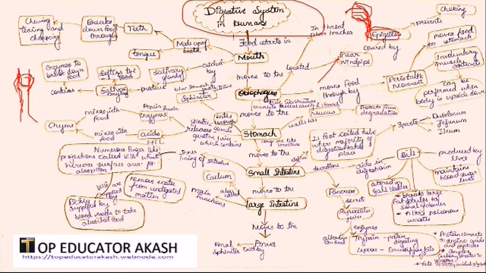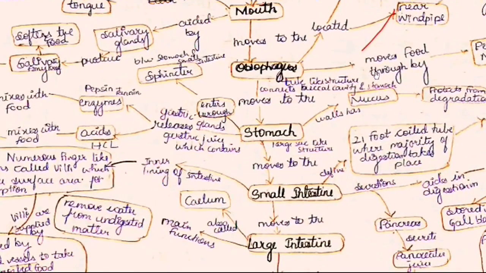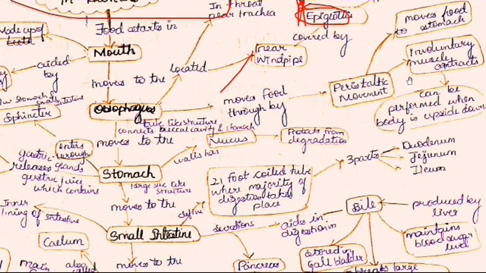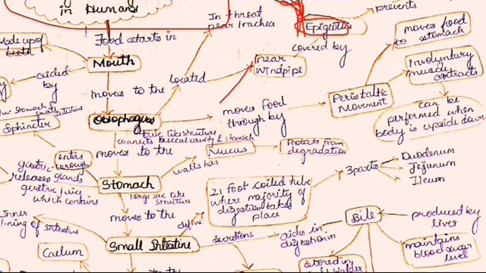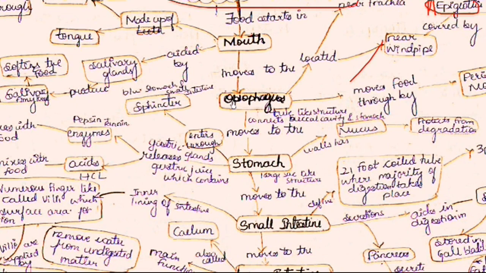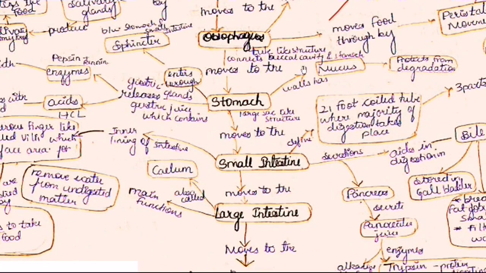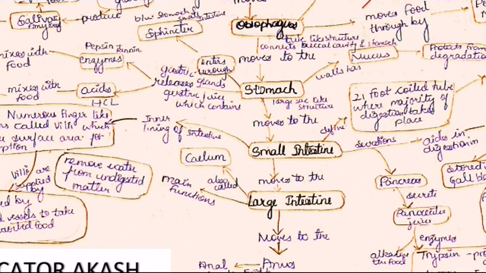This movement is called peristaltic movement. From this we can say that it is an involuntary muscle contraction and relaxation. It is an involuntary movement. Now, after passing through the esophagus, the food enters a sac-like structure that is called the stomach.